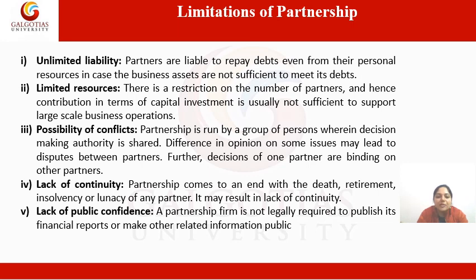Then the next limitation of partnership is lack of continuity. Partnership comes to an end with the death, retirement, insolvency, or lunacy of any partner. It may result in lack of continuity. It means if any of the partners goes through death, retirement, insolvency, or lunacy, then obviously the partnership is going to be affected. So the continuity of partnership firm is always affected by its partners.